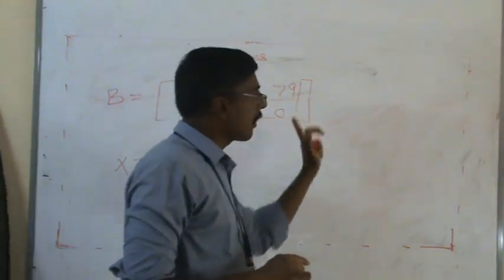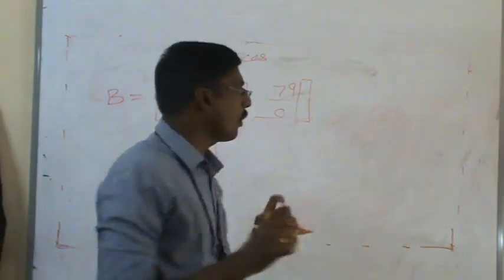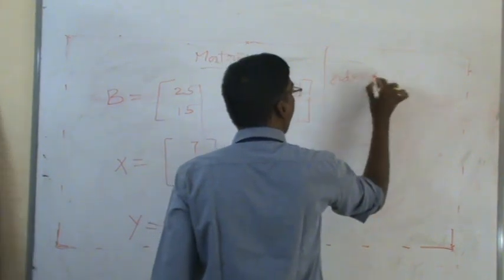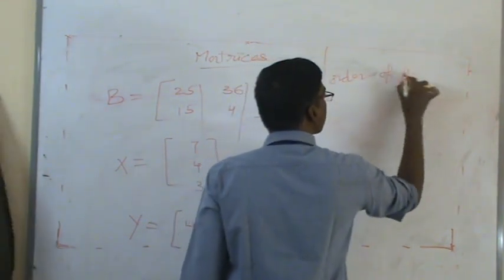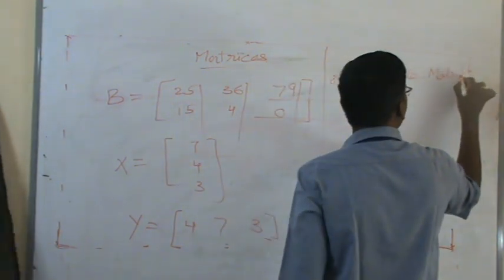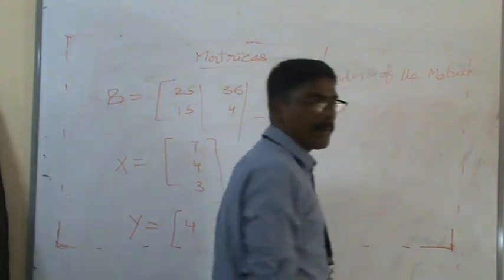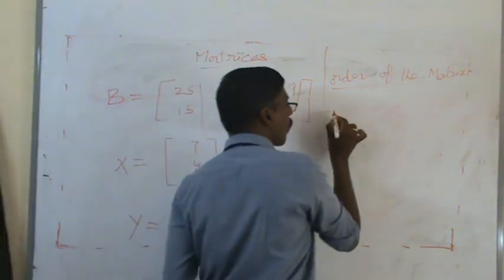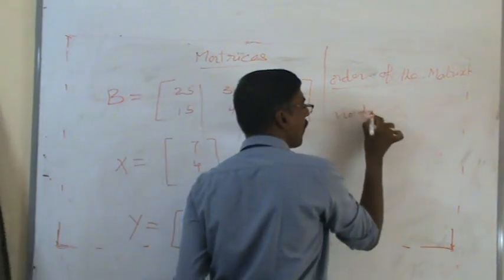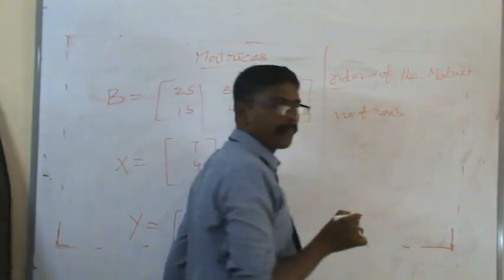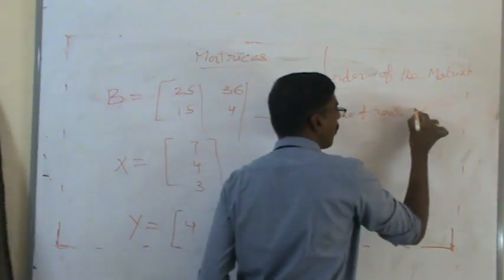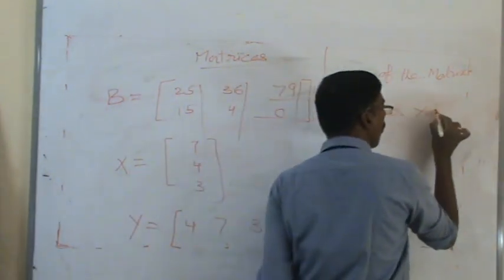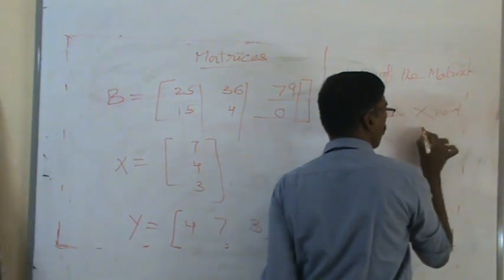In this representation of the matrix, next we have to discuss the order of the matrix. Very important. What is meant by order of the matrix? Order of the matrix means the number of rows by the number of columns. This is symbolically represented, not as a product but read as by: number of rows by number of columns.